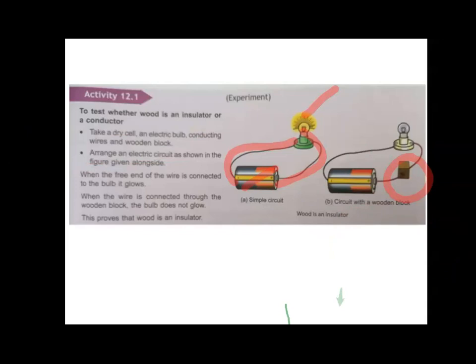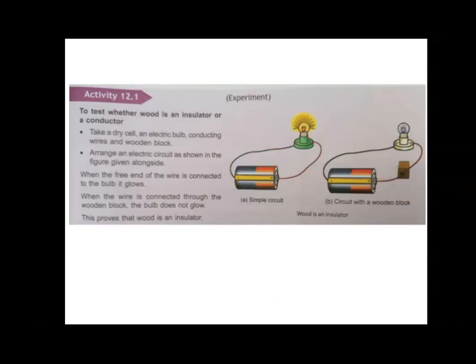So what does it mean? That the wood is not allowing the current to pass through it. And as the current did not pass through the wood, the circuit was not complete. The flow of current was not complete. And as the circuit was not complete, the current did not complete its path, the bulb did not glow. So wood is an insulator.